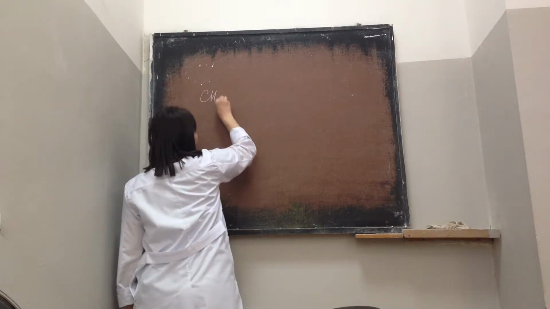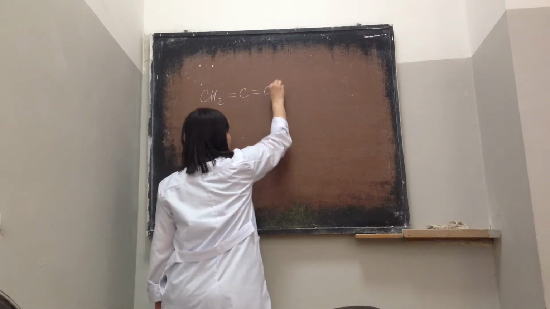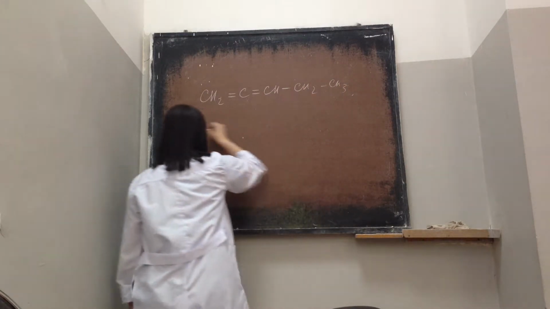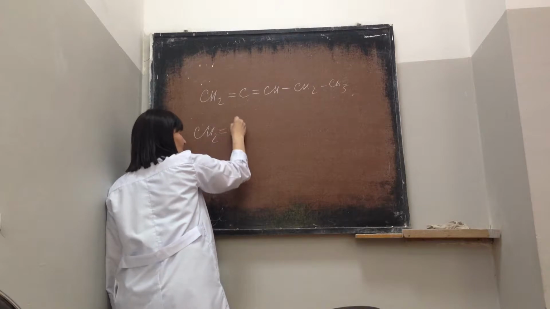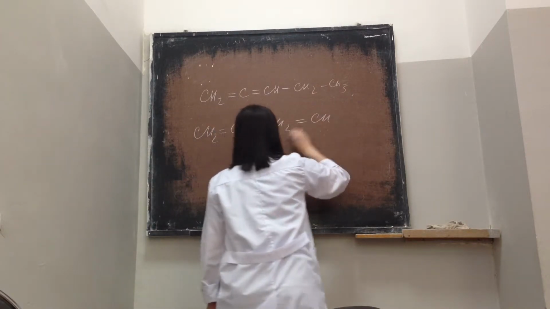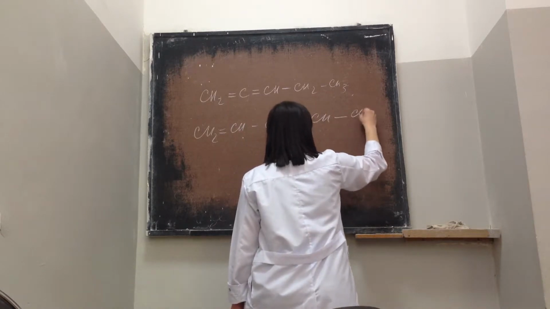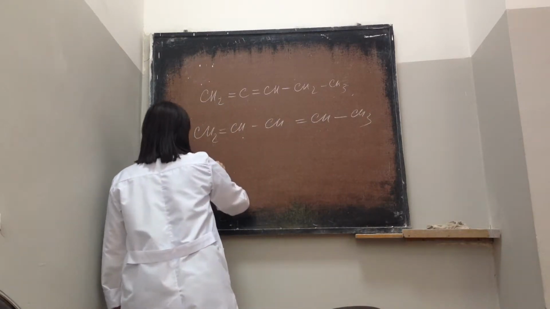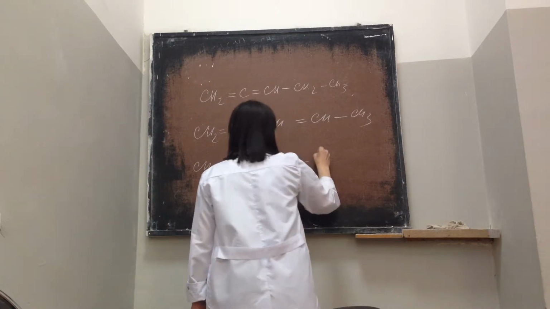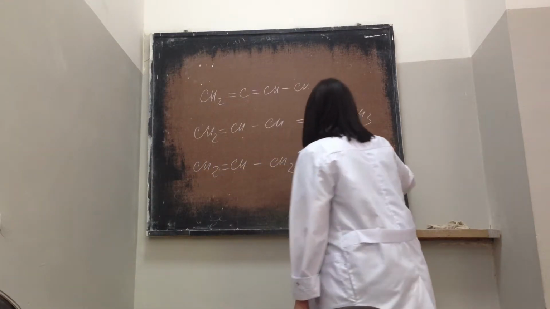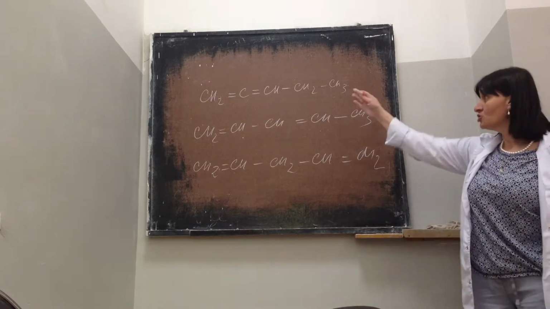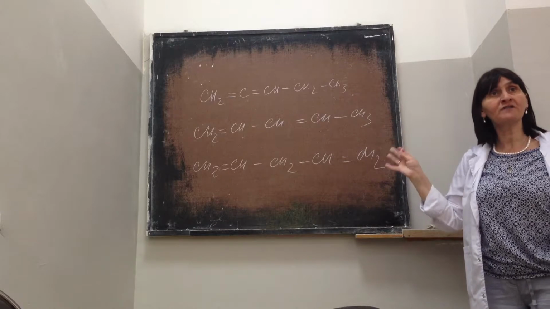For example, if you have this one, CH2, C, CH, CH2, CH3. This is one version. Second version, CH2 double bond CH, CH2, double bond CH, CH double bond CH, CH3. And third one is CH2 double bond CH, CH2, CH double bond CH2. Now what's the difference between these three structures? As you see, you have different positions of double bonds.